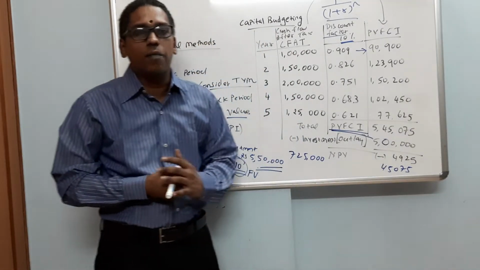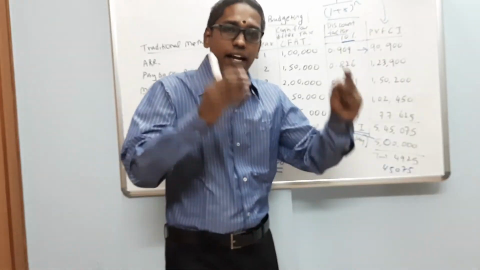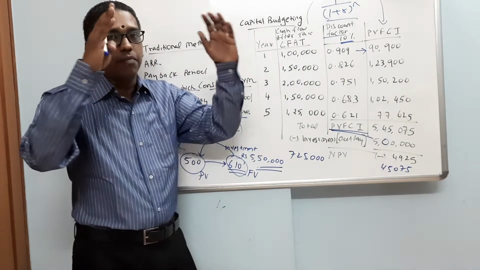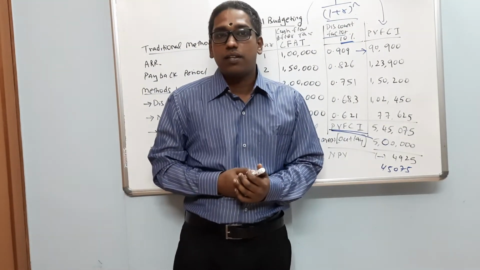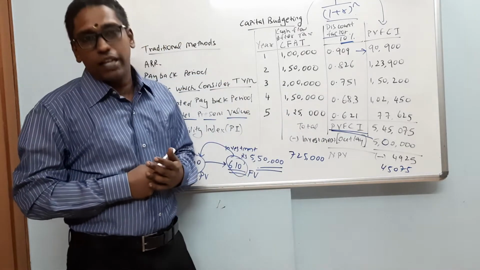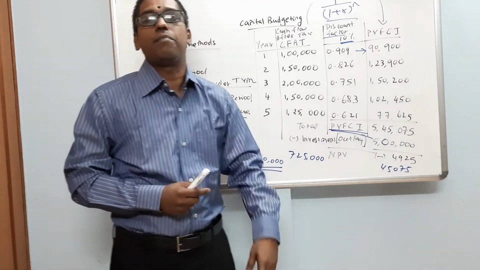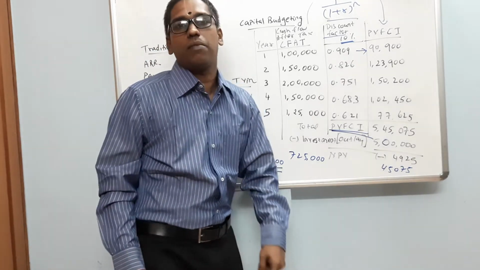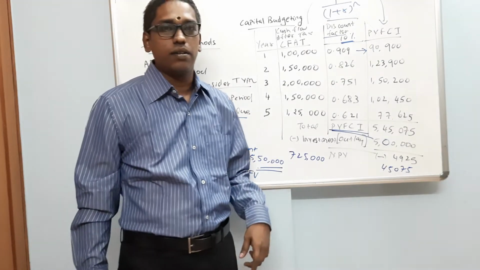Always, to select a particular machine or a project, the NPV has to be positive. And whenever you have to compare multiple machines A, B, C and select the right machine, we will always look at the machine which will give the highest NPV. A project or a machine or an investment with negative NPV should never be selected.